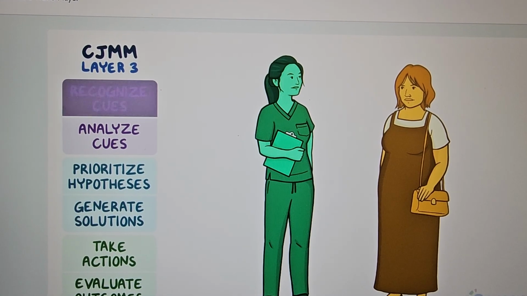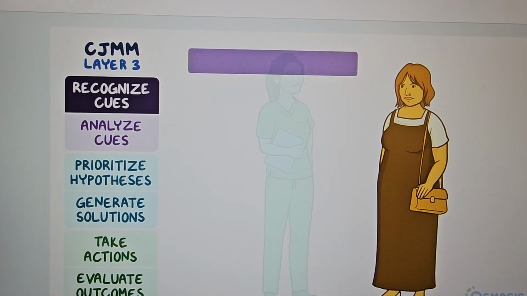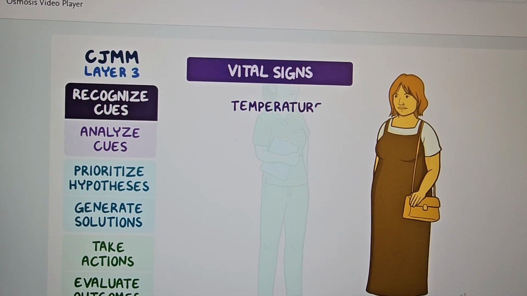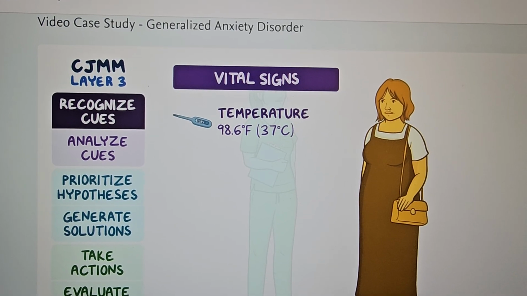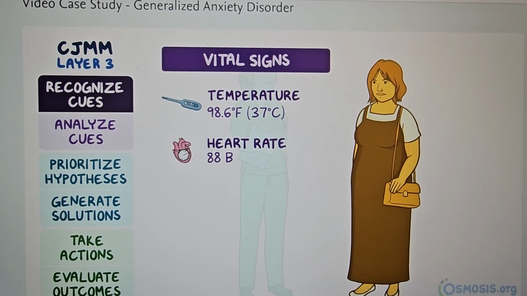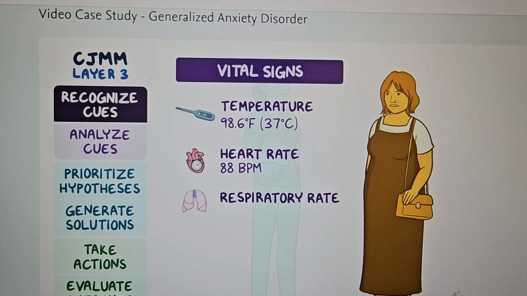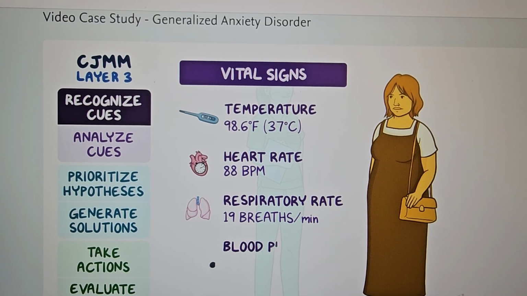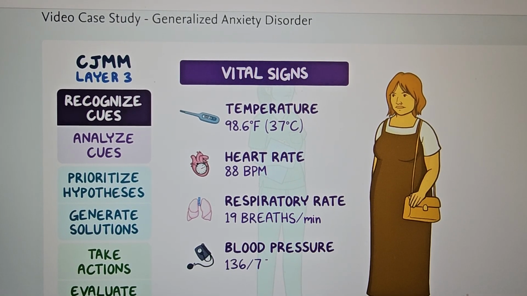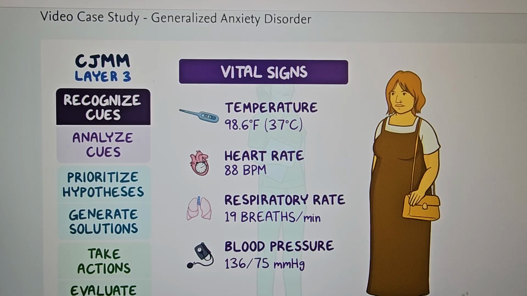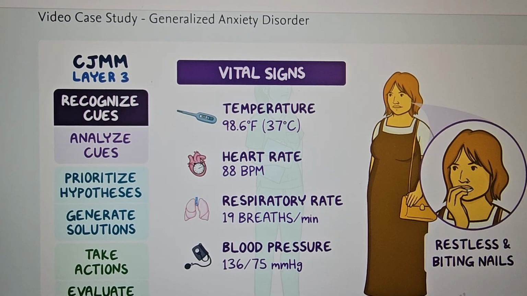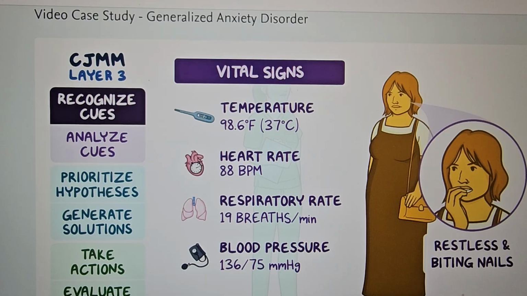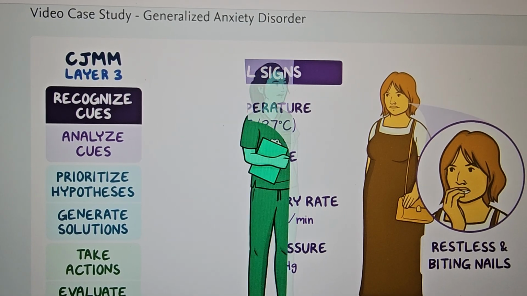First, Nurse Becca recognizes important cues, including Holly's vital signs, which are temperature 98.6 degrees Fahrenheit or 37 degrees Celsius, heart rate 88 beats per minute, respiratory rate 19 breaths per minute, and blood pressure 136/75 millimeters of mercury. Nurse Becca notes that Holly appears restless and is biting her nails. She gathers more information about Holly's symptoms.